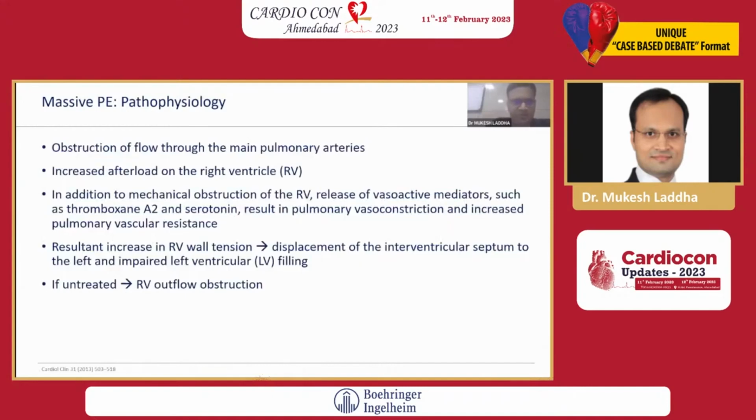So, in pathophysiology, there is obstruction of flow through the main pulmonary artery and increased afterload on the ventricle. In addition, there is mechanical obstruction of the RV and release of vasoactive mediators, thromboxane A2 and serotonin, resulting in pulmonary vasoconstriction and increased pulmonary vascular resistance. The resultant increase in RV wall tension displaces the interventricular septum to the left and impairs left ventricular filling, and if untreated, leads to RV outflow obstruction.